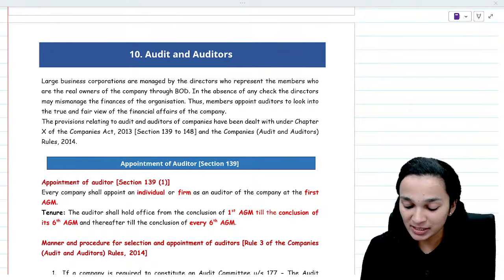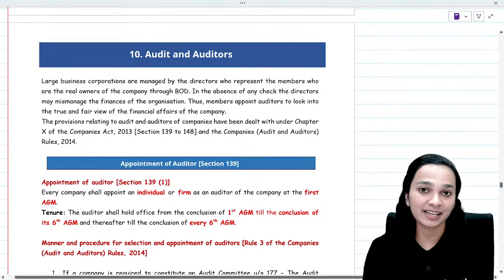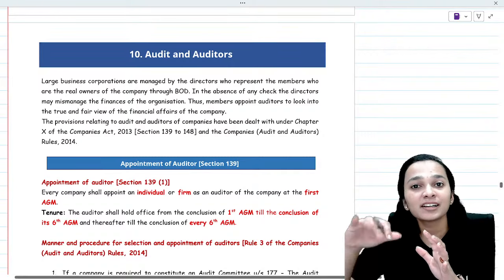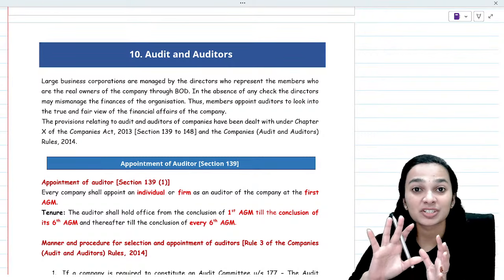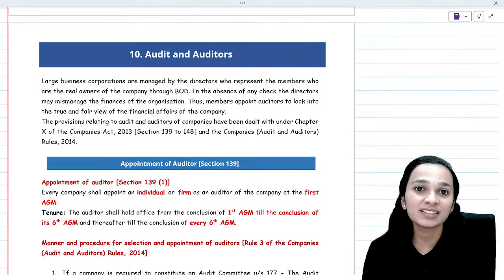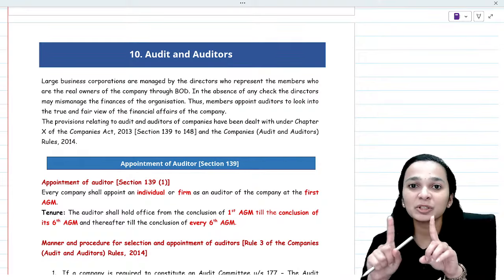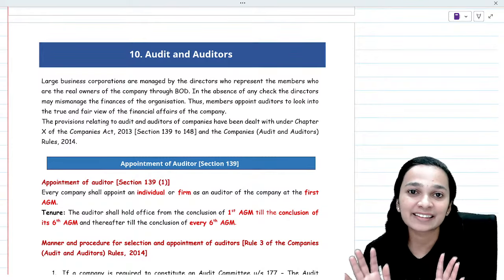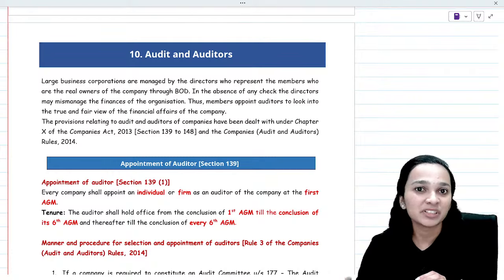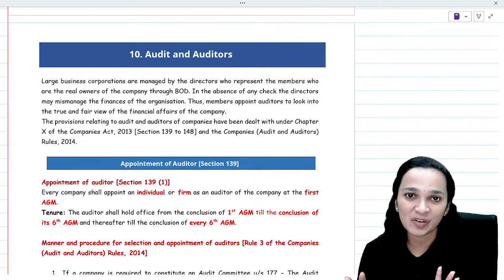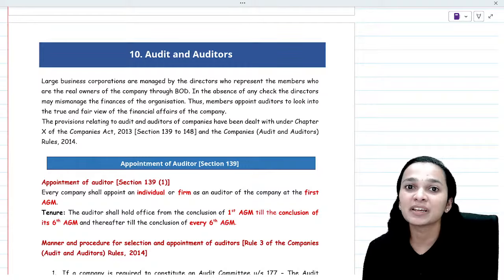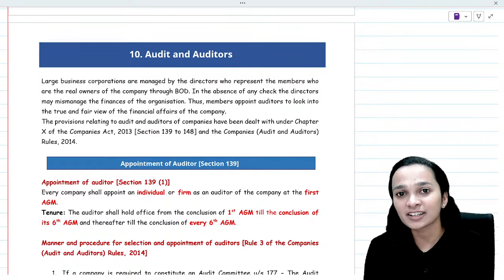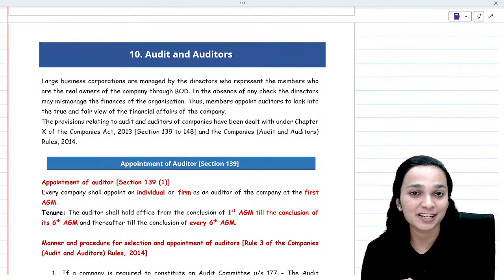Now, one very interesting part about this topic is that when you study this one, you are automatically revising the company's audit part, which is there in your subject audit. So, this particular topic is helping you in two ways, not only revising one subject but doing two subjects at the same time, Companies Act as well as your audit. So now let's begin with your topic of audit and auditors. We'll discuss the entire chapter in this live session today.